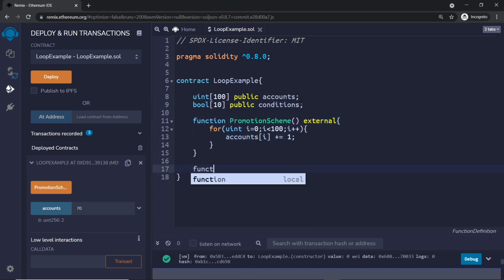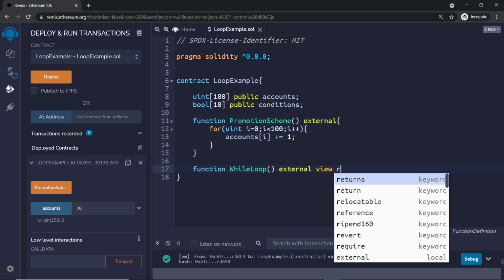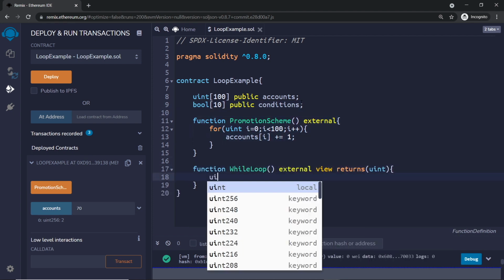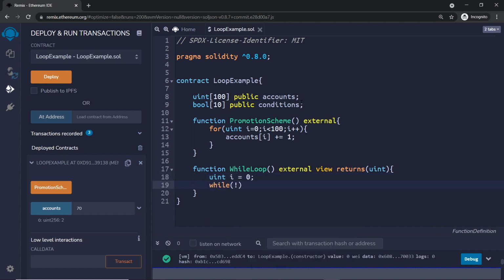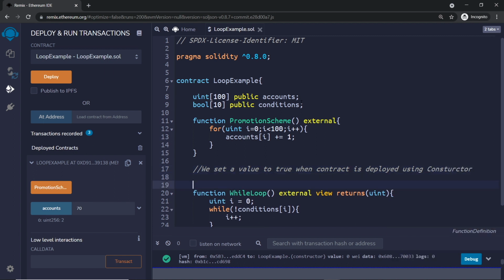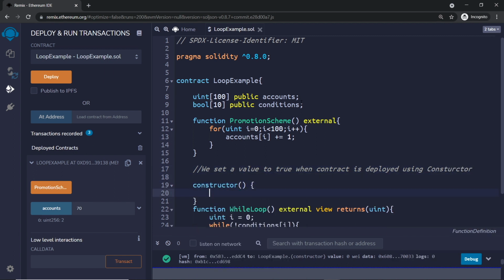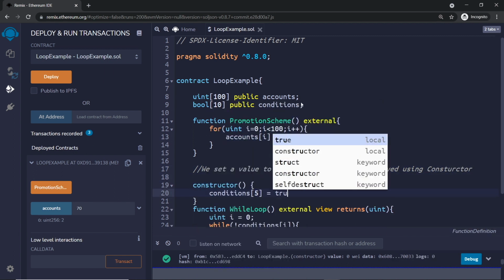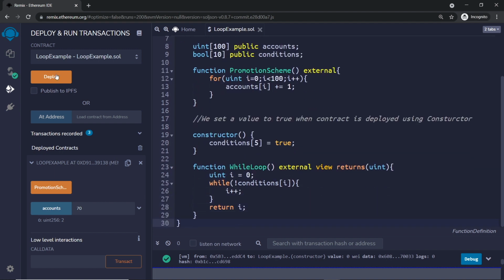Before the loop, we will define uint i equals 0 and then in the loop have the condition as not conditions of i. Basically, this means the loop runs as long as the ith element of the array is not true. This is an ideal case, so you need not worry about it much. But in actual use cases, make sure that you aren't running an infinite loop or a loop that runs on a long range of data.